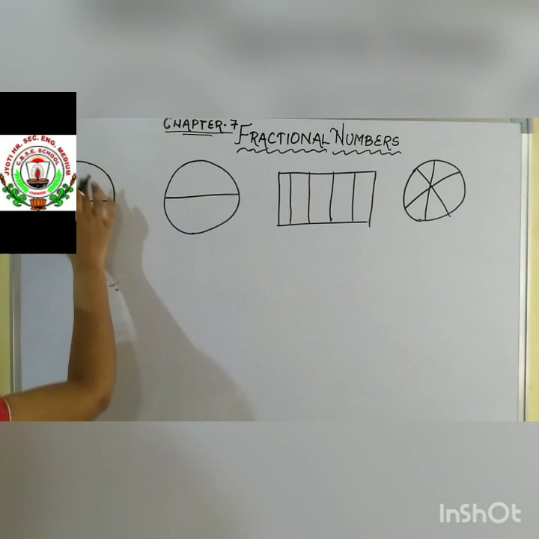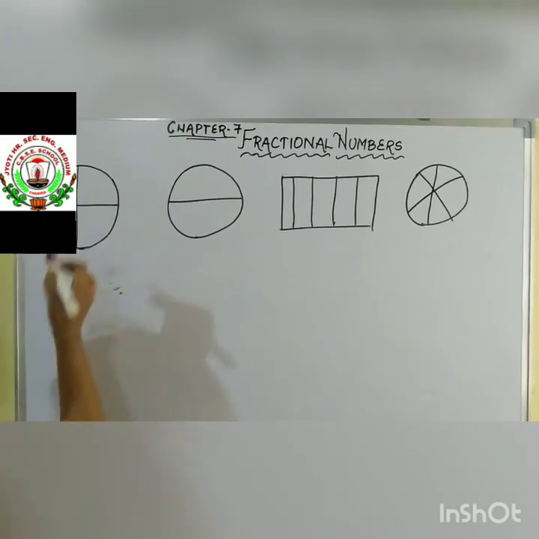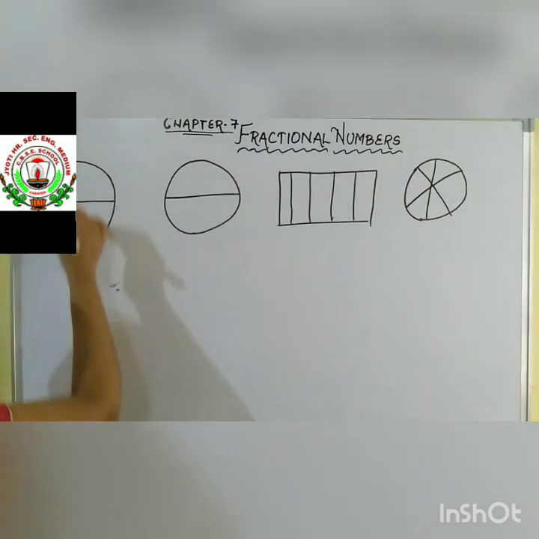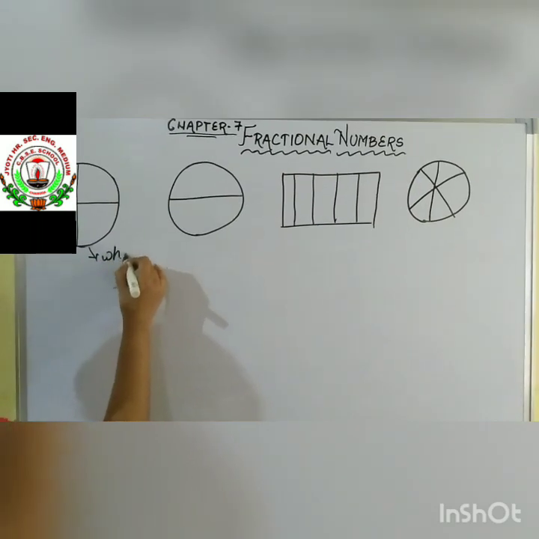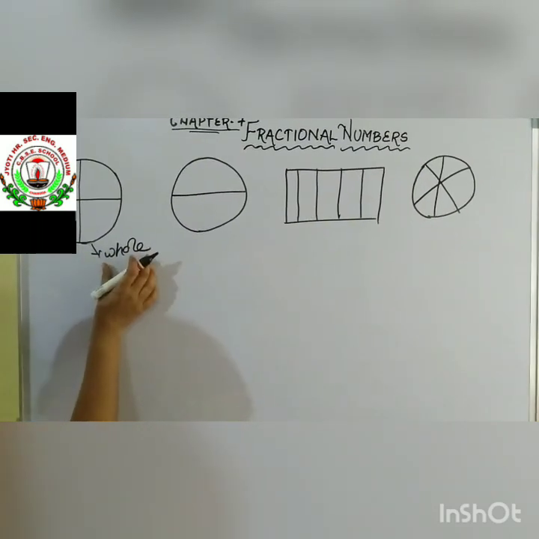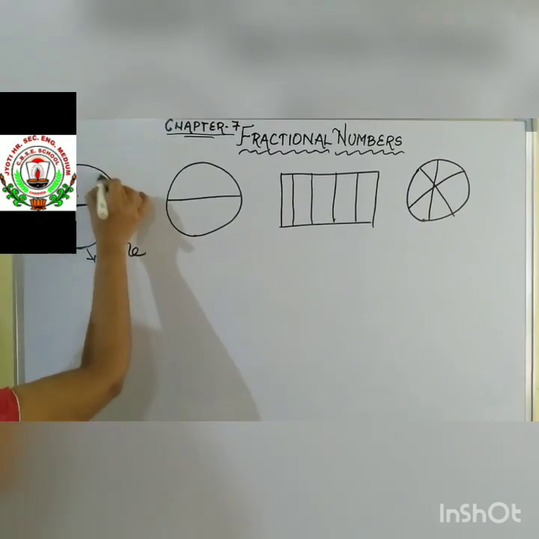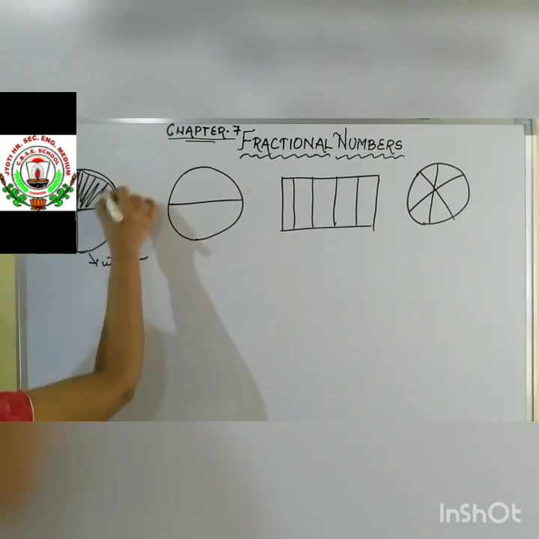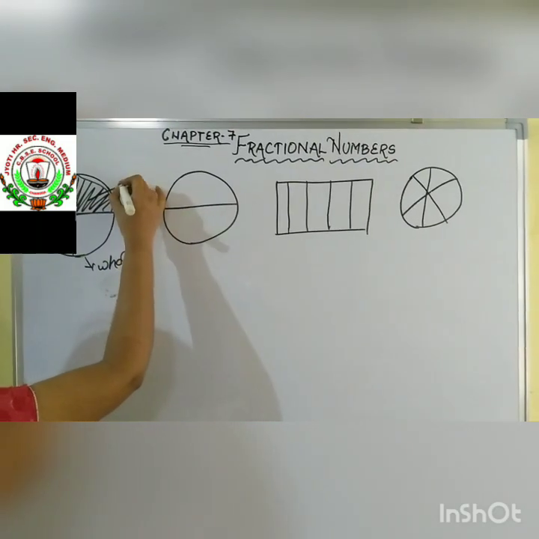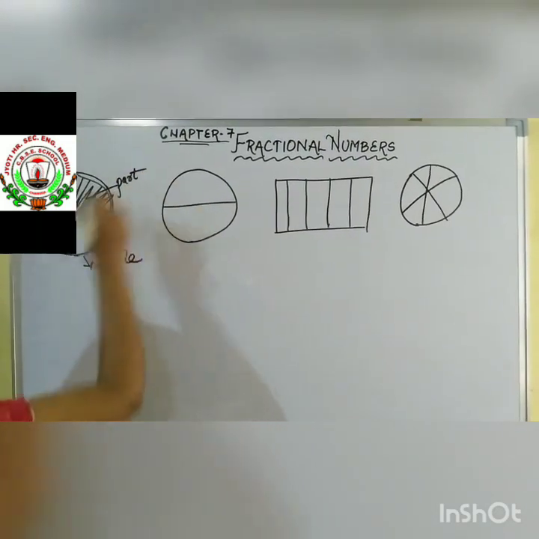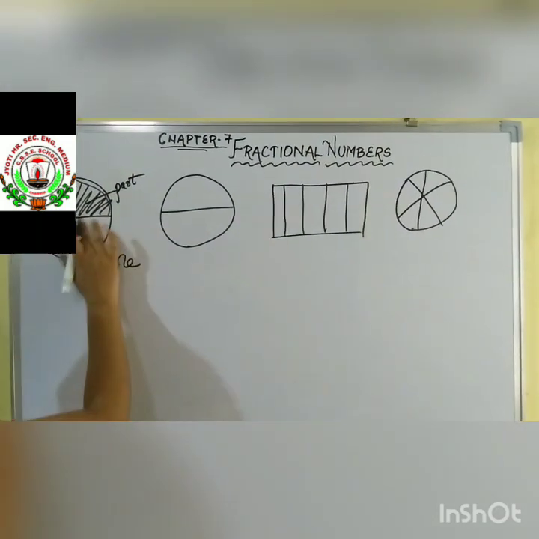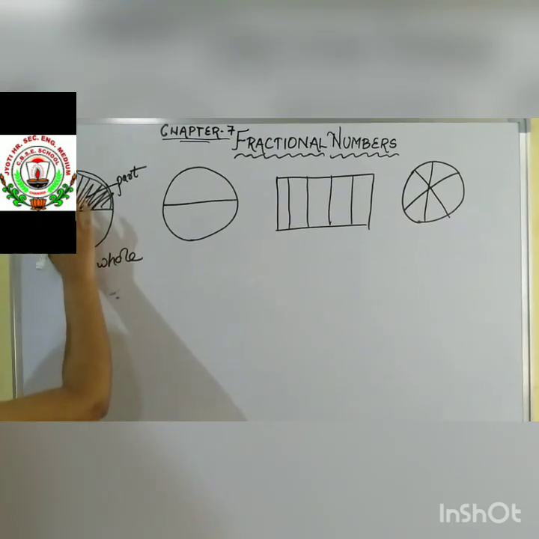Let us see. Here you can see a circle is there and you have to count. This circle is called as whole. Okay. Whatever figure is given, that is called as whole. And the divided parts, that means this part is being divided, this part is being divided, it is called as part. Okay, this is called as part. This is the second part. This is the third part. This is the fourth part.